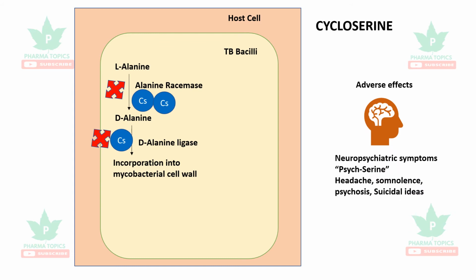The important adverse effects of cycloserine are related to neuropsychiatric symptoms. It is otherwise called cycserine also. It causes headache, somnolence, psychosis, and suicidal ideas.